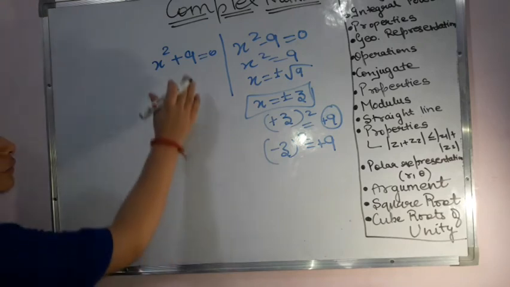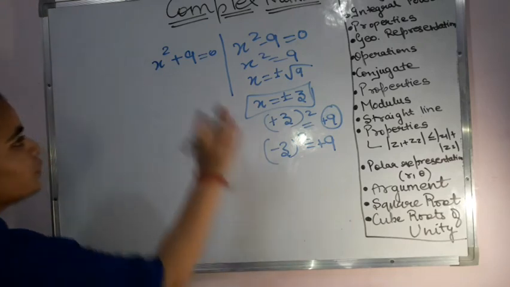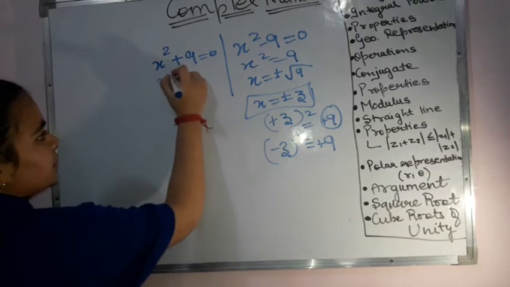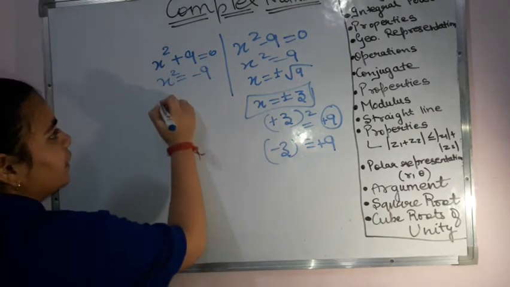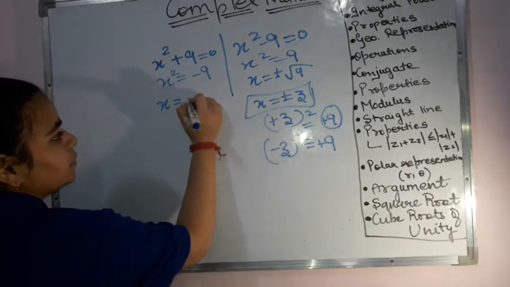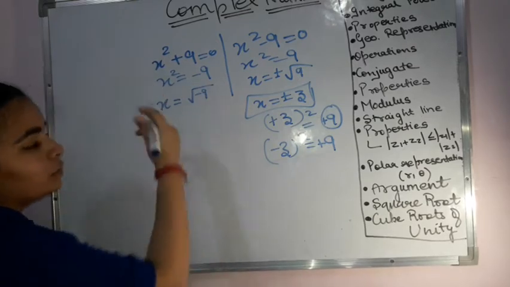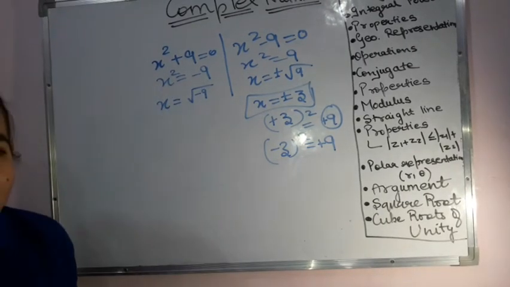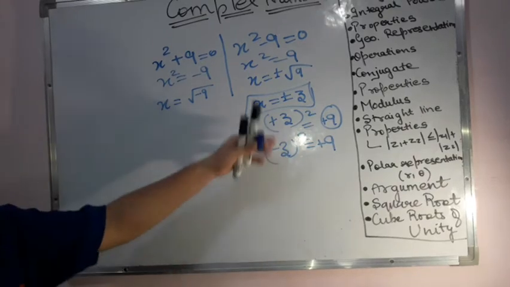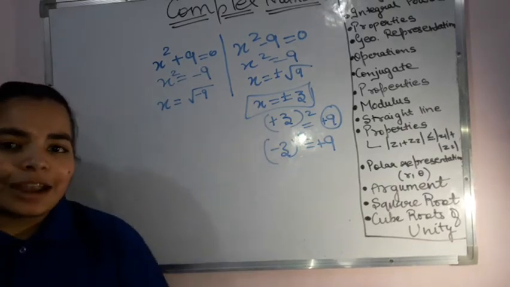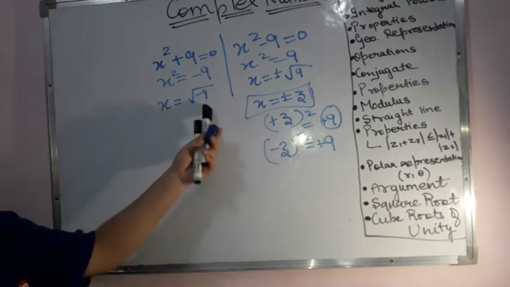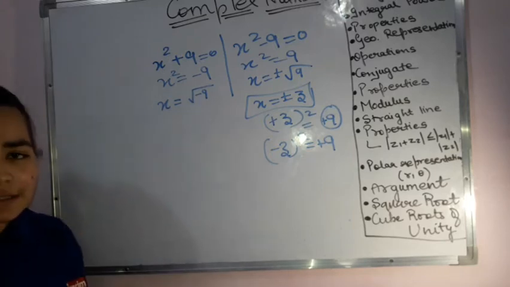Now coming back to the first part, that was the left hand side. How to solve this equation? If I write x square is equal to minus 9, that means x is equal to what? Under root of minus 9. Now here comes the problem, because for minus 3 and for plus 3, both I am going to get plus 9. Then what about this minus 9? How to get this minus 9?